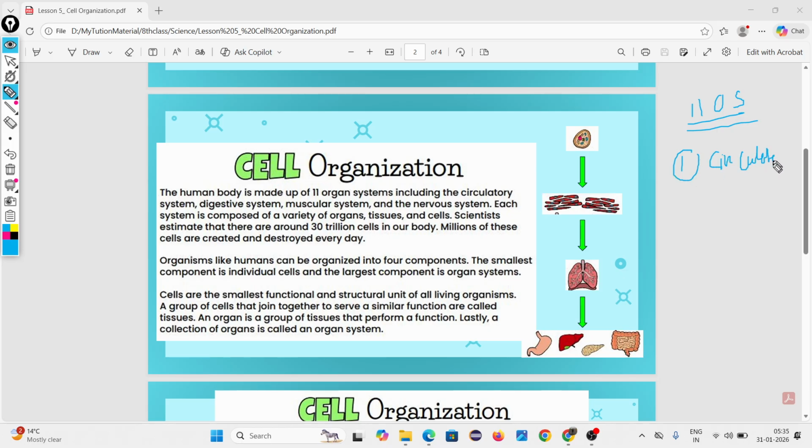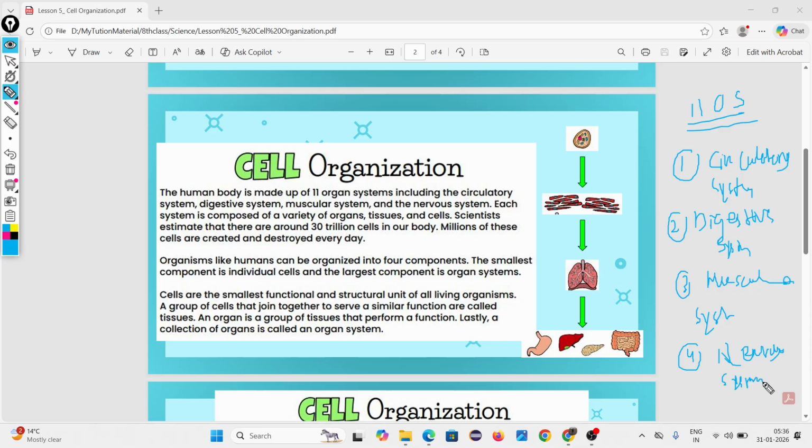Circulatory system, then digestive system, muscular system, nervous system, etc. Excretory system and reproductive system are there.